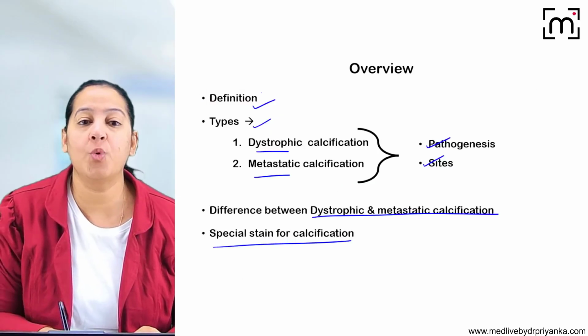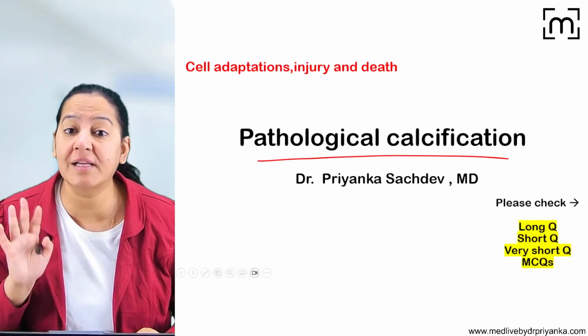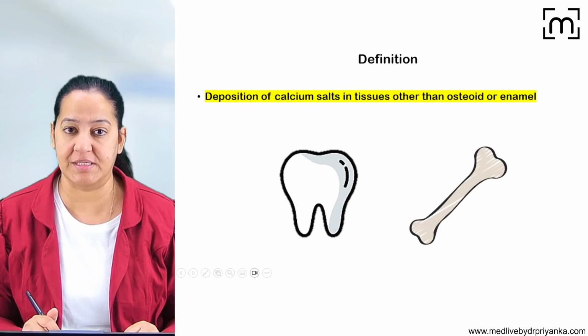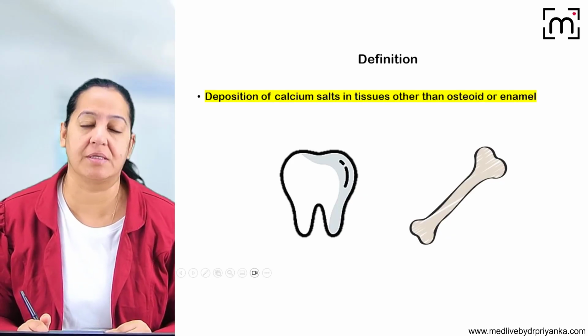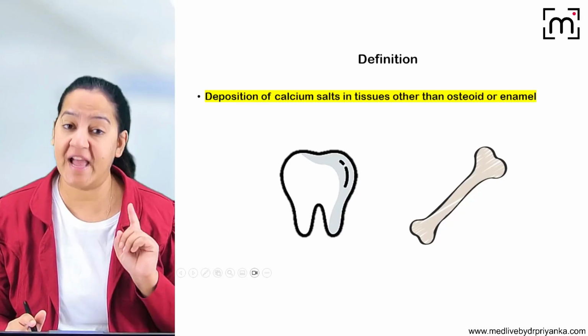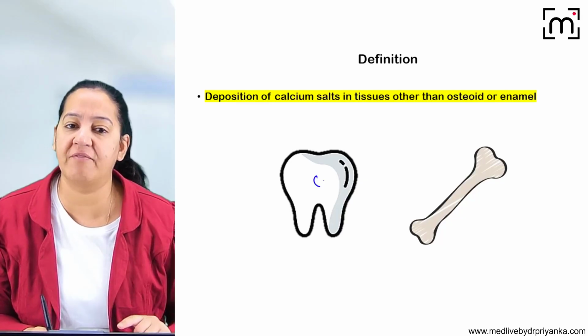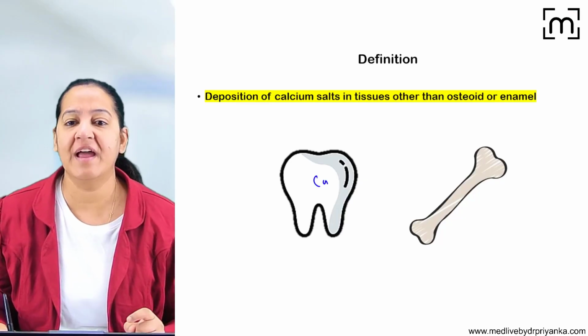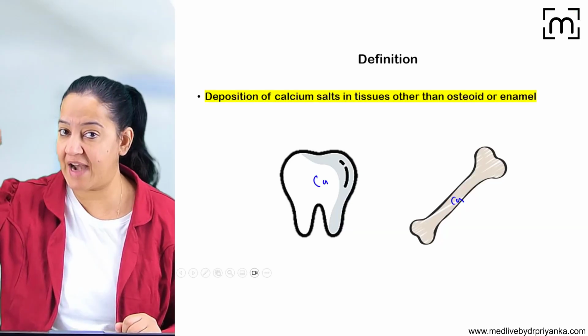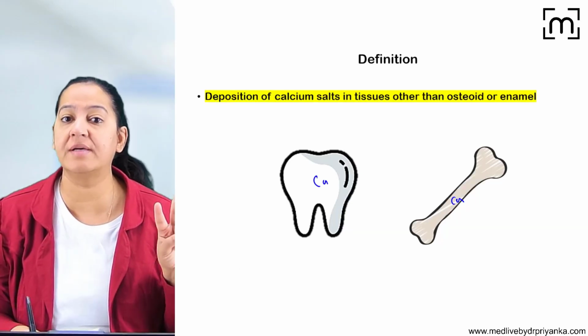What is the definition of pathological calcification? Now in the human body, where does calcium present? In which organ is the calcium present? In the human body, from head to toe, multiple organs are present, but calcium is present only in two organs. Number one, the teeth, the enamel of the teeth, and number two, the osteoid of the bone.